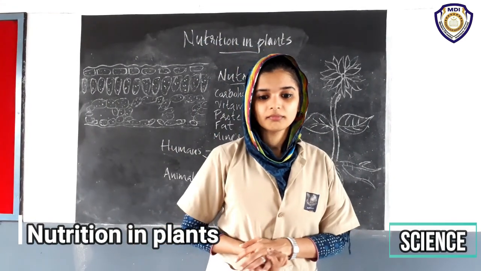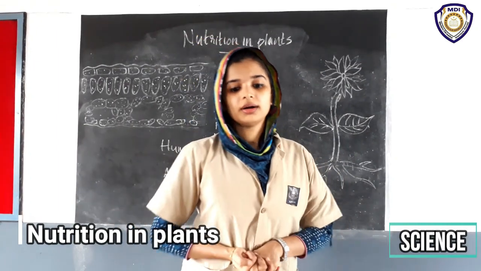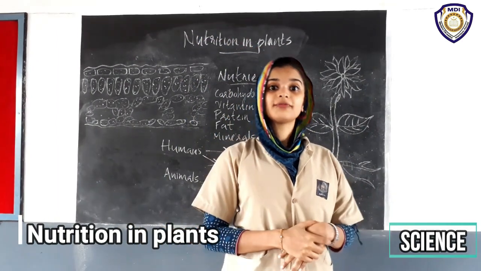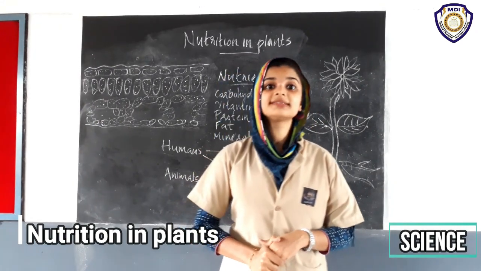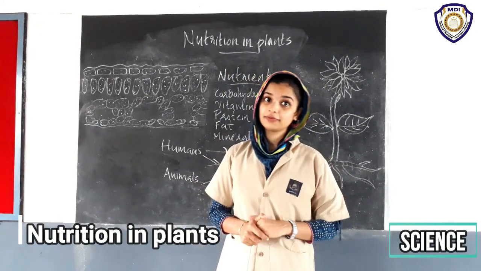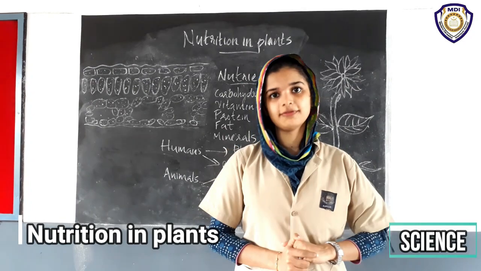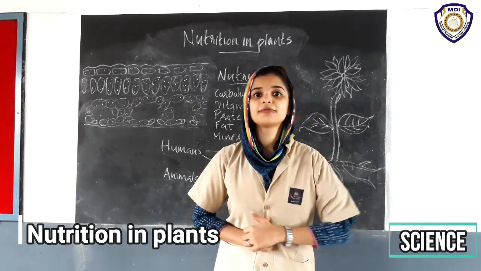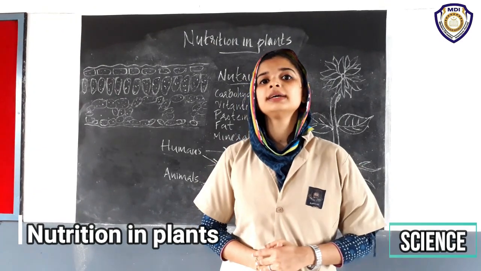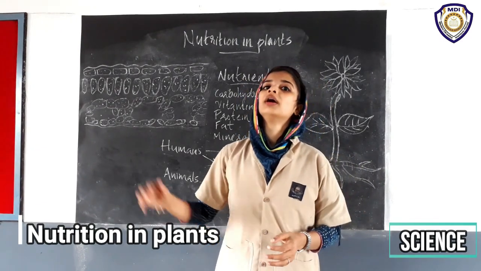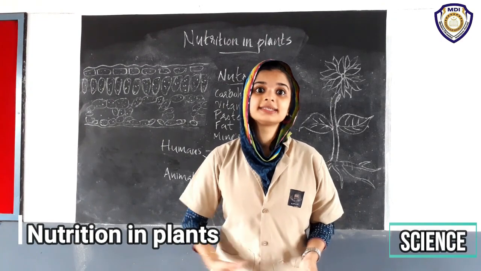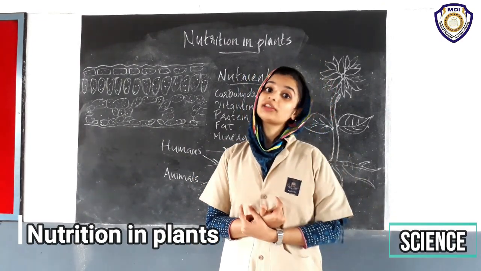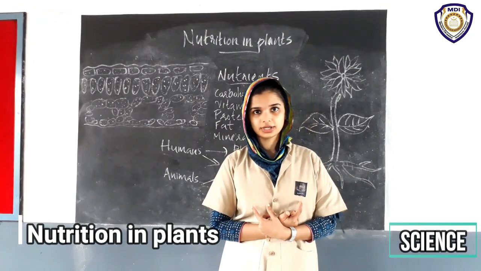Then we already said that plants prepare their food by themselves. What are the materials required by plants to prepare their food? Yes, they require water, minerals, carbon dioxide, etc. They require these materials to prepare their food.